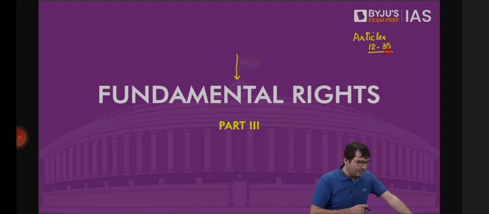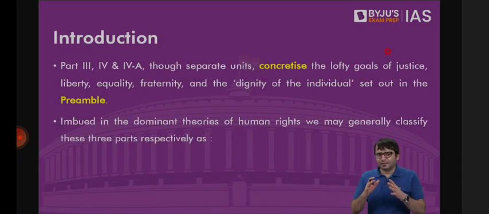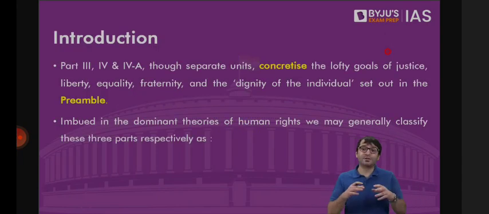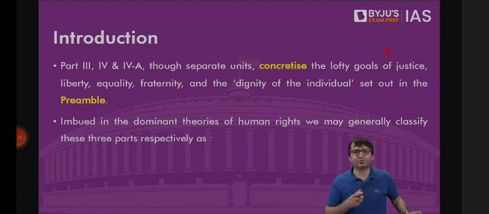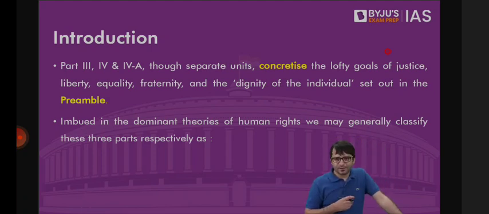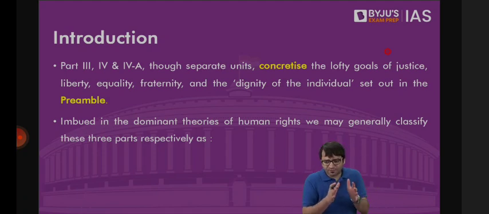What are fundamental rights? Look at the goals that are mentioned in the Constitution. Goals mentioned in the preamble, which should be implemented through this Constitution. Preamble talks about justice, social justice, economic justice, political justice. Preamble talks about liberty, equality, fraternity, dignity of an individual. All these are lofty goals that are mentioned in the preamble, which we have to achieve through this constitution.